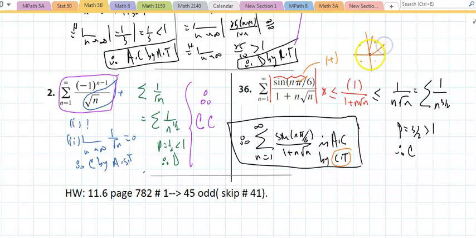Pi over 6, pi over 3, pi over 2. 3 positives, 3 negatives, or 6 positives, 6 negatives. Eventually, it will be negative in these quadrants. By putting an absolute value, you could quote any test that required this series to be positive, such as the integral test, the comparison test, and the limit comparison test. And there's the homework.